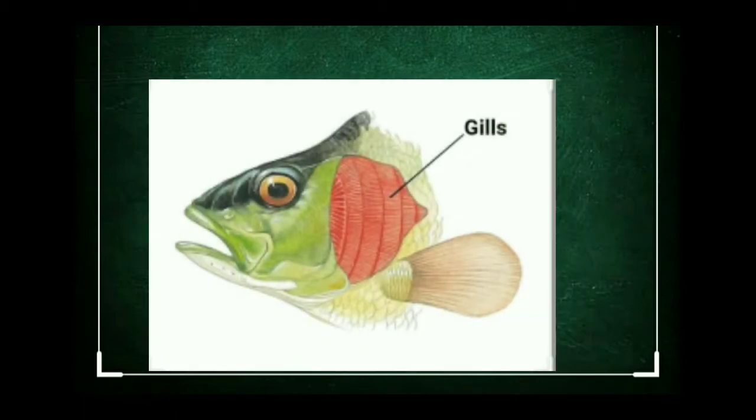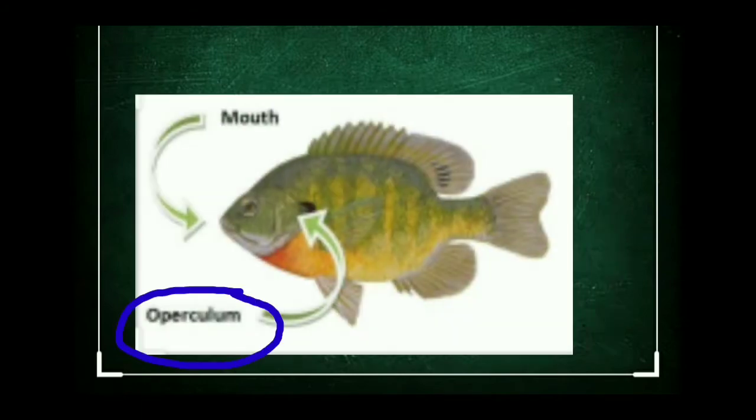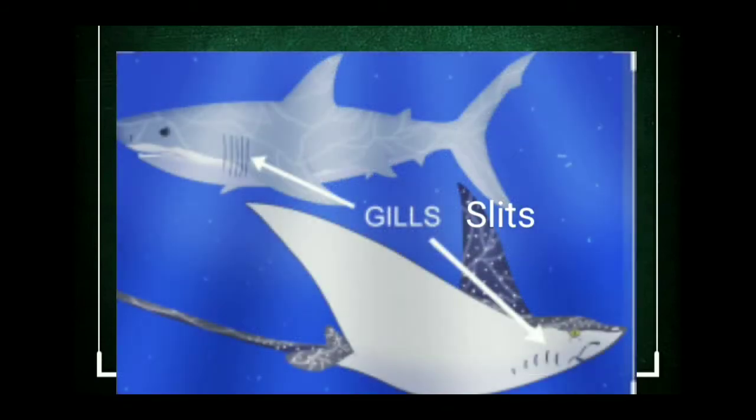Fishes have gills for exchange of gases with water, located on either side. In bony fishes, the gills are covered by a flap, and this flap is called the operculum. But in cartilaginous fishes, the operculum is absent and the gills are in gill slits.